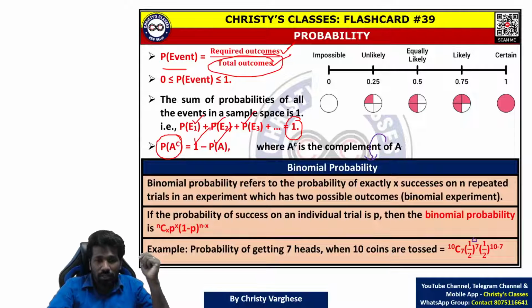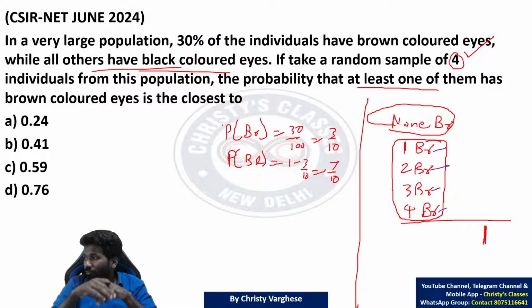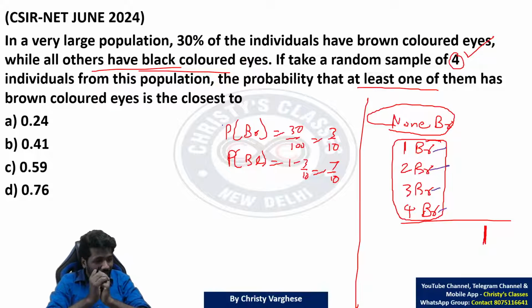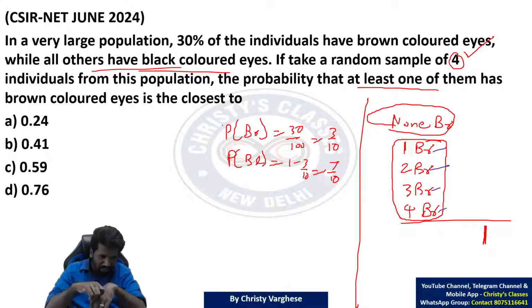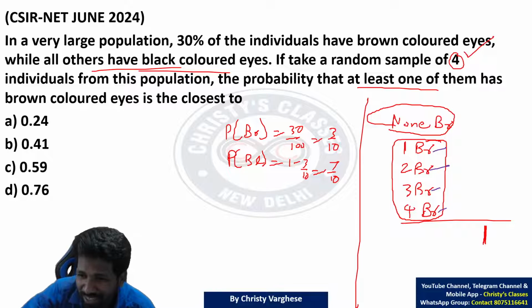For these kinds of questions, the strategy is simply the complement idea. In life also you can use this strategy. In your life, to understand what you need, you have to avoid what is not needed. That means if you remove from your life what is not needed, you will have clarity about what is actually needed. Why am I saying this philosophy? Because that is what we are applying in this question.